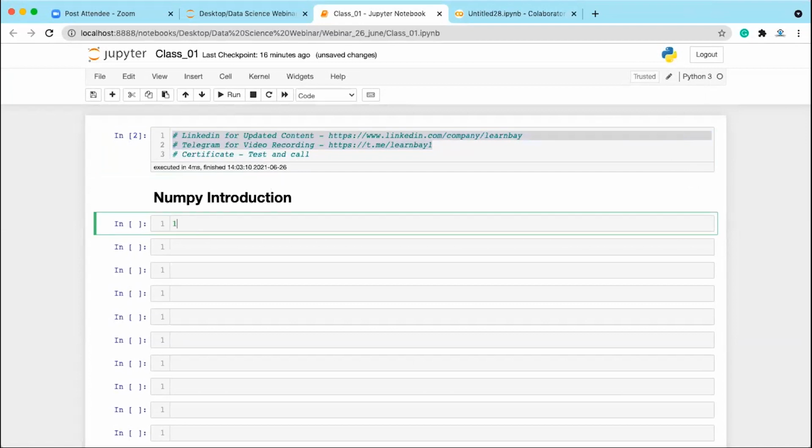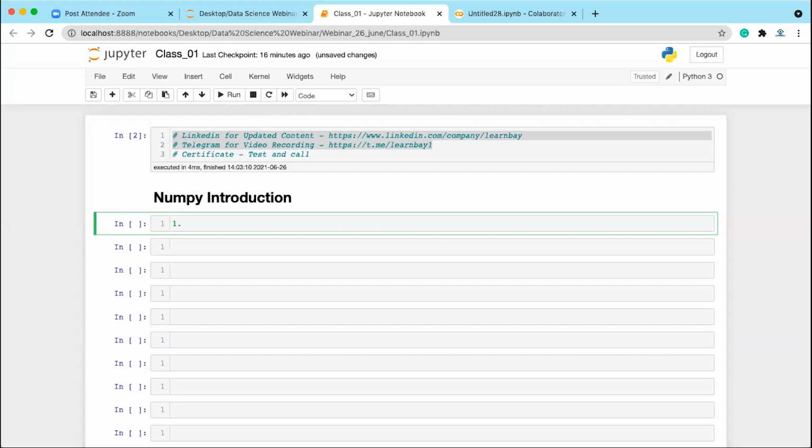So what I can say, number one point, it is... Just give me a minute. So, do you guys have any idea how a list is stored in memory or the heap area, or why we use NumPy when we have a list? Can anyone tell me why we use it? You have access to the mic. I will give you guys one by one. Anyone who wants to speak can unmute yourself and tell me why we use NumPy or an array when we have a list in Python.